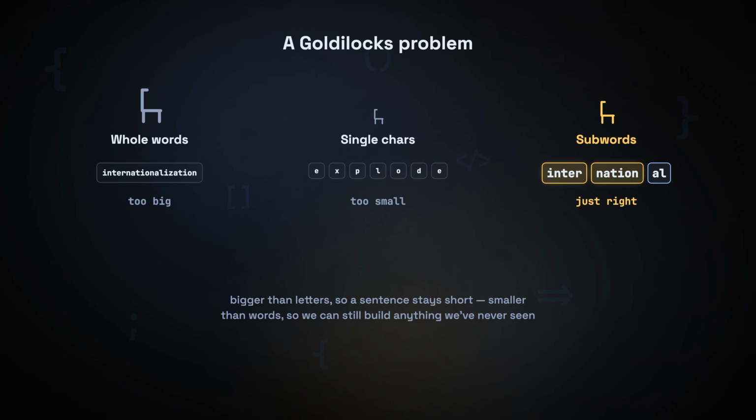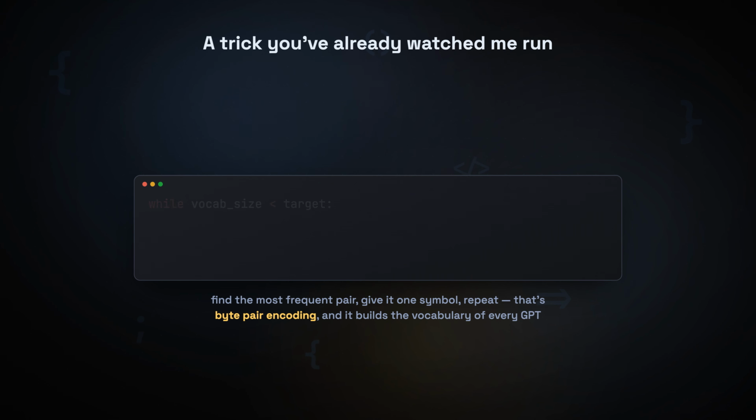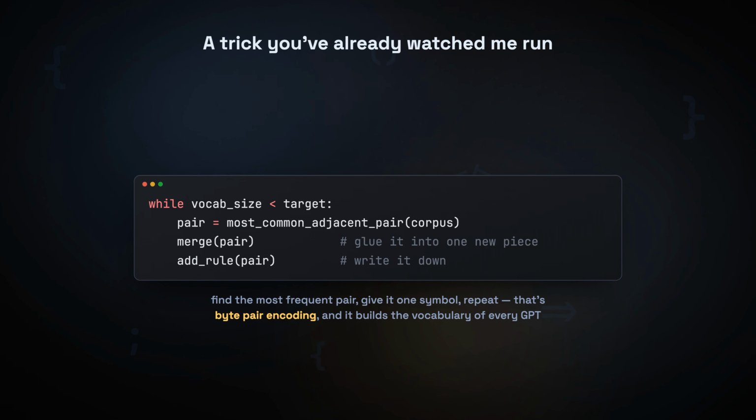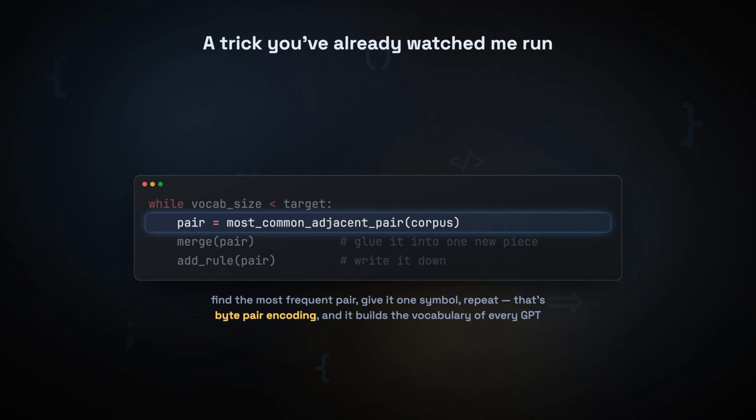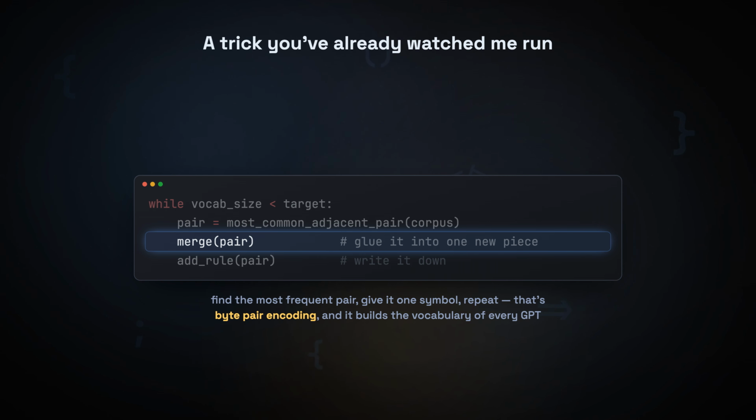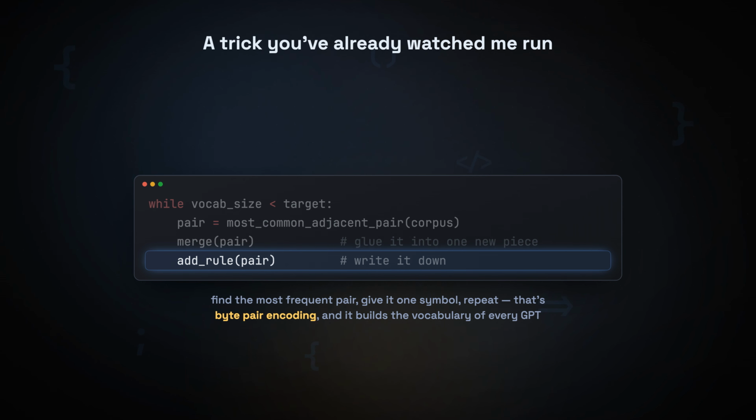The question is just, how do you find that perfect middle automatically, without a human writing the list by hand? And the answer is a trick you have already watched me run. Cast your mind back to the compression video. To shrink a file, we hunted for the most common pair of symbols sitting side by side, and we glued them into a single new shortcut. Then, we did it again, and again. Find the most frequent pair, give it one symbol, repeat. That exact move has a name: byte pair encoding.